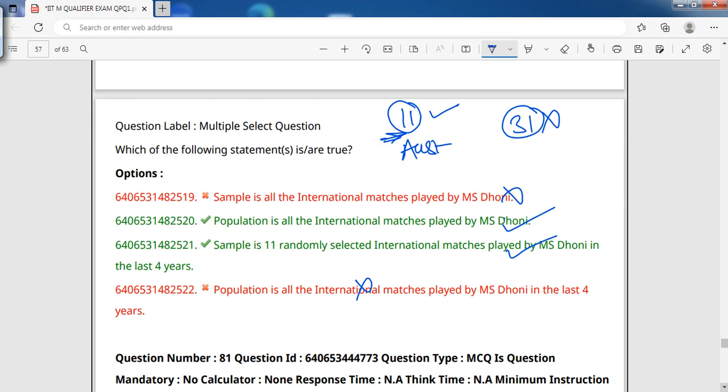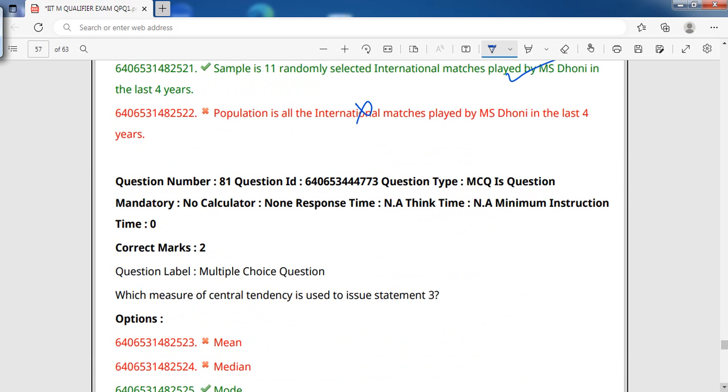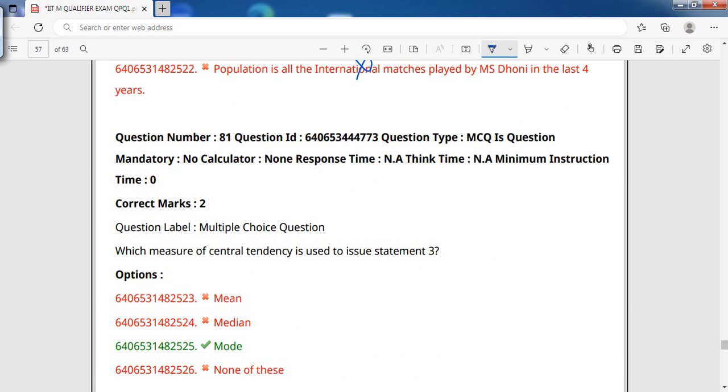Next question. Which measure of central tendency is used to arrive at statement 3? What is statement 3? On the Australian pitches, he has played more games against Australia than on Indian pitches. Yes, obviously, it is the mode. What is mode?